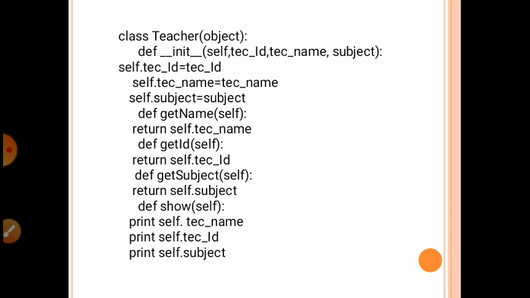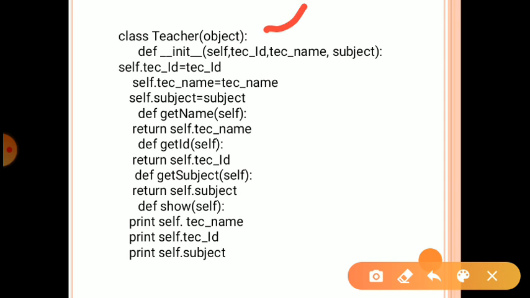Next we create the next class, the Teacher class. In the Teacher class again we pass the arguments, and here we define the values teacher id, teacher name and subject, and we access that data like self.teach_id equal to teach_id, self.teach_name equal to teach_name, self.subject equal to subject.